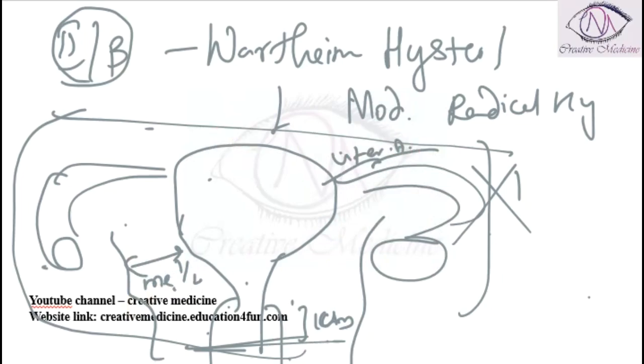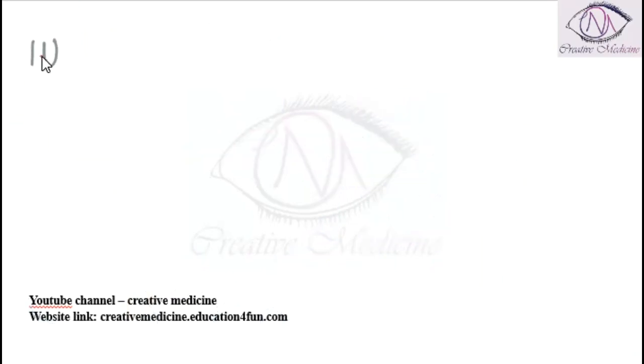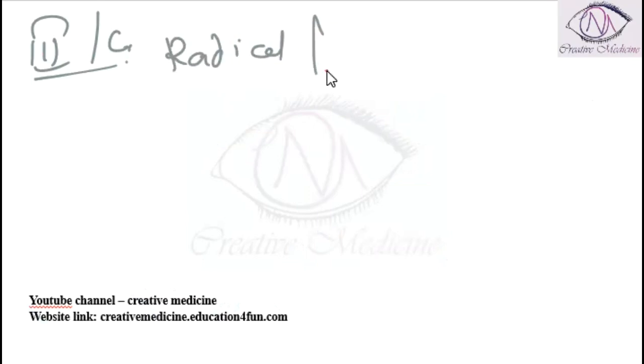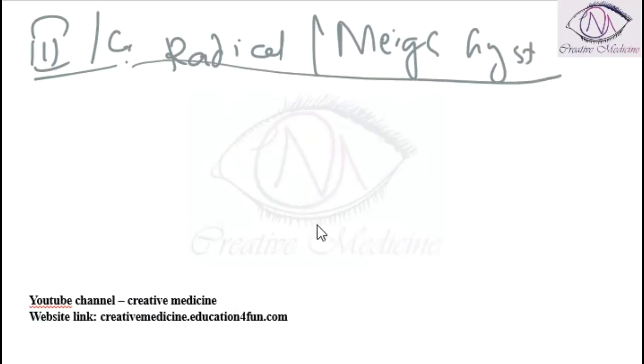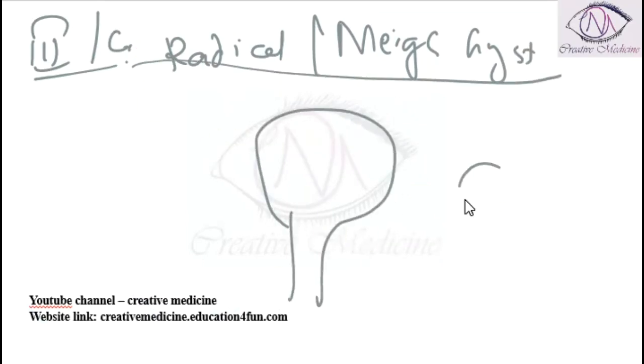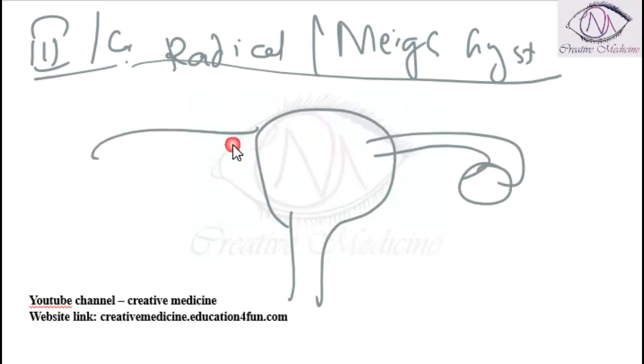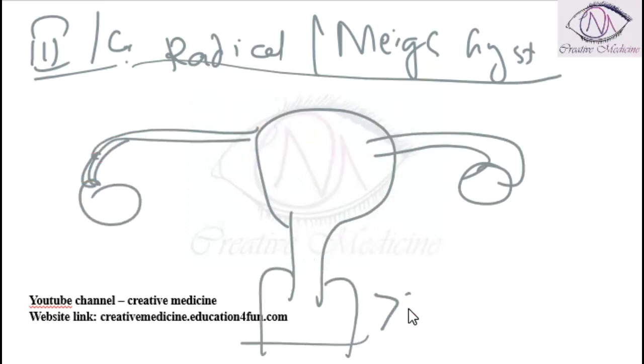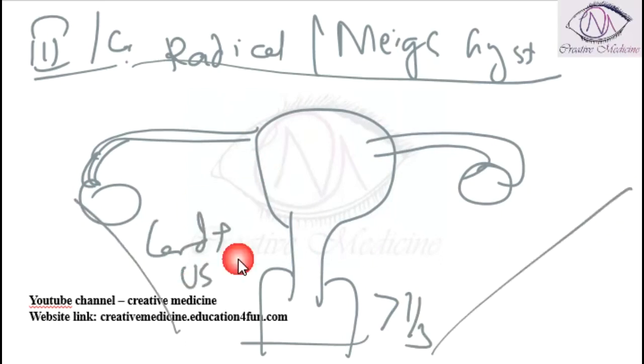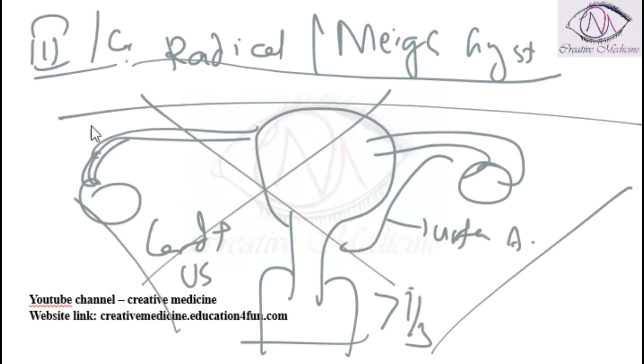In type 3 or type C, we do radical hysterectomy or mixed hysterectomy. In radical or mixed hysterectomy, the uterus with cervix, ovary with tubes, and more than one third of the vagina, the entire cardinal ligament or entire uterosacral ligament, and a large part of the uterine artery are removed. Type 2 and type 3 hysterectomy are done for malignancy.